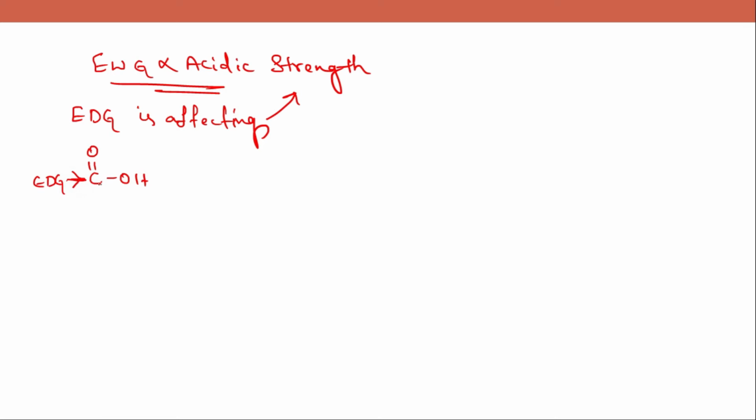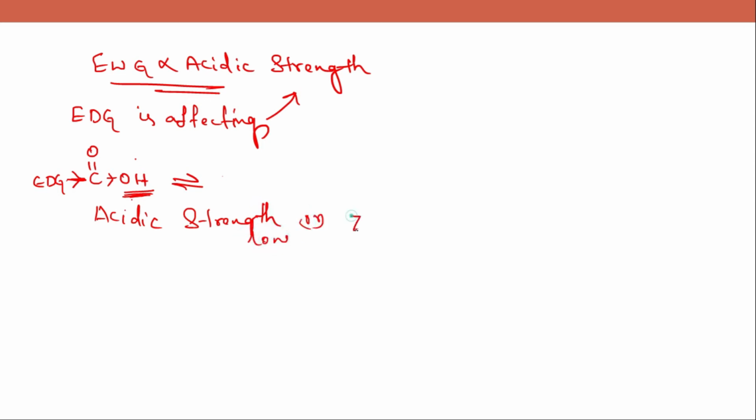Electrons are moving towards the oxygen, so oxygen will not like to dissociate from the proton. When dissociation is not there, obviously the acidic strength will be low or maybe zero.